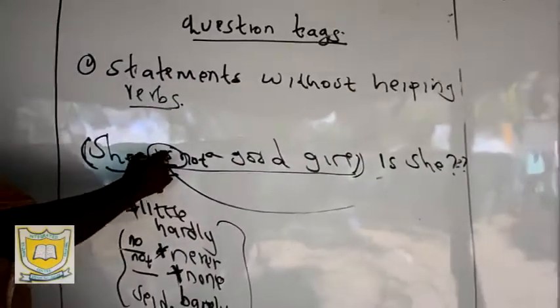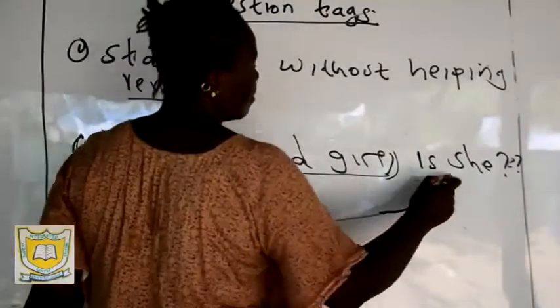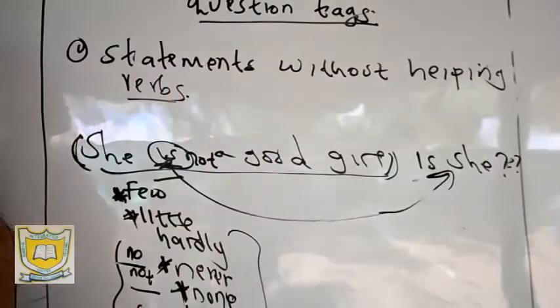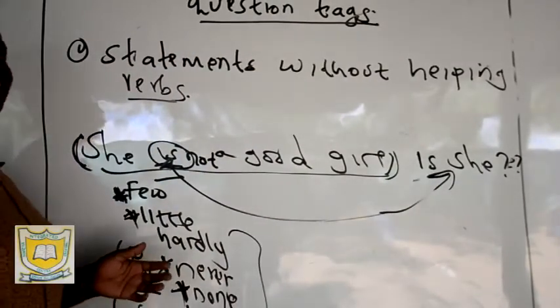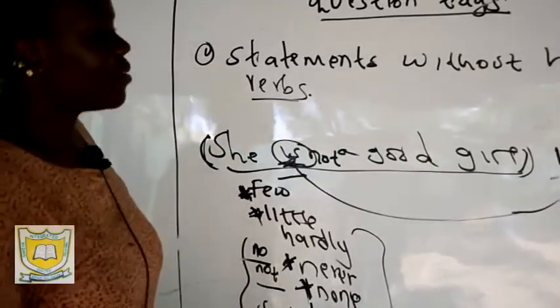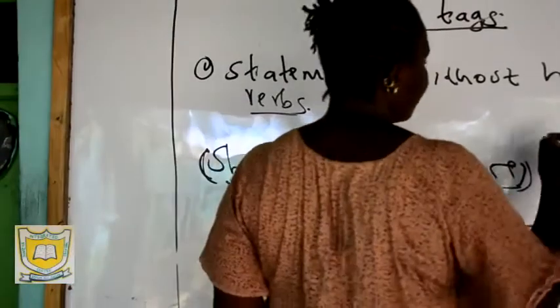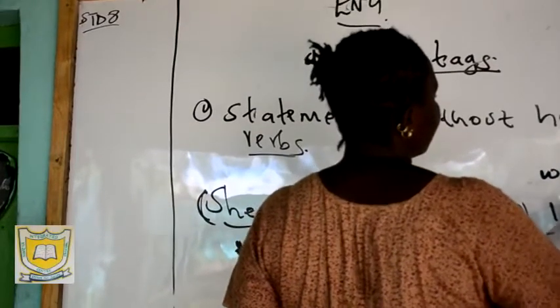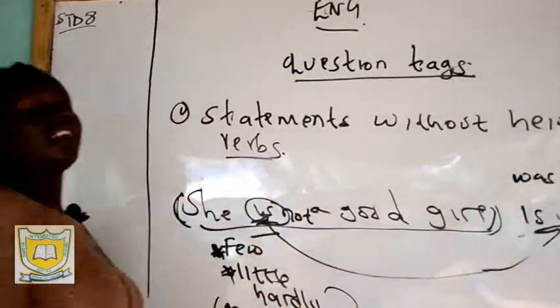Why? My helping verb corresponds with the question tag. If we say corresponds, this is what I mean. You cannot have "she is not a good girl" and then your question tag says "was she". That would not correspond.